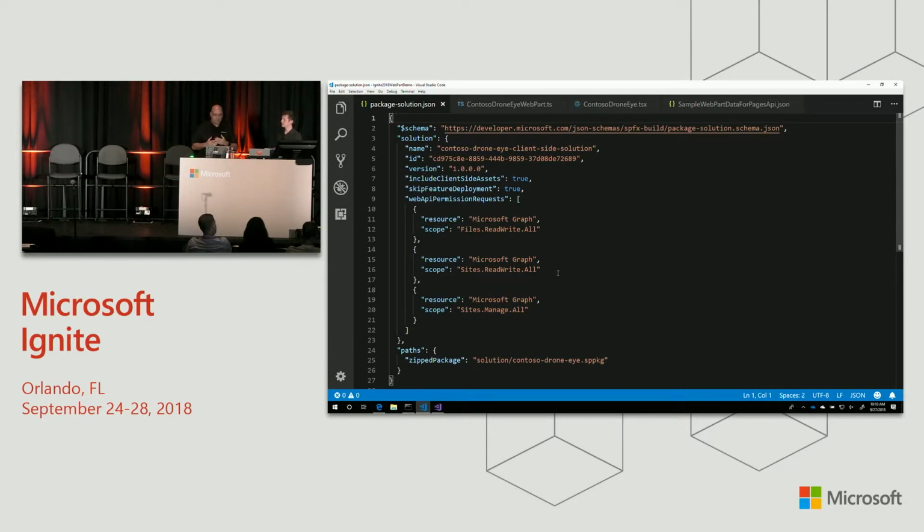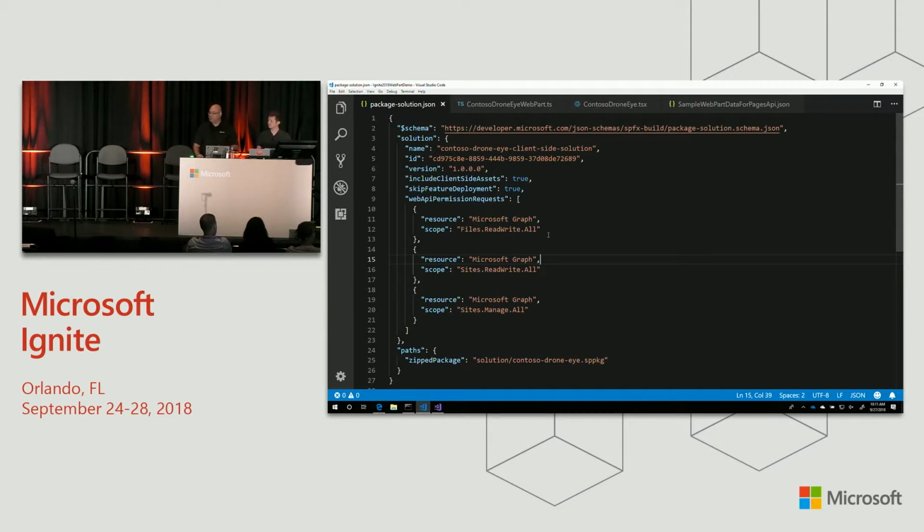So if we look here at my package solution JSON file, you can see that I've defined the permission scopes that my web part is going to need. So I want the files.readwrite.all scope, I want sites read write all, and I want sites manage all. So those are going to give me access to the main things in OneDrive and SharePoint that I might want to do. And so I've done this step early.